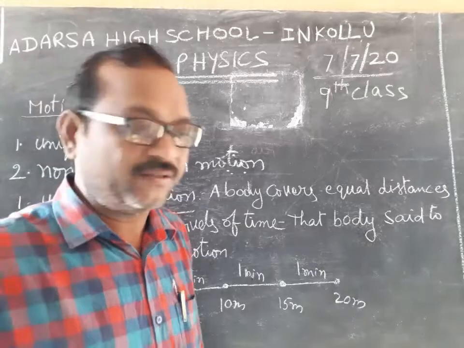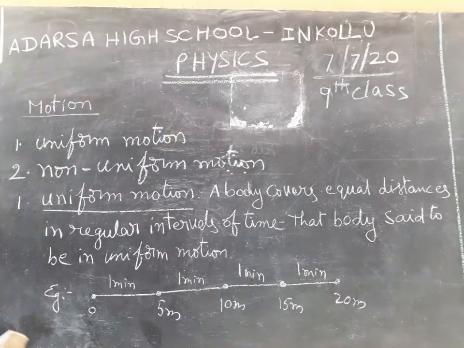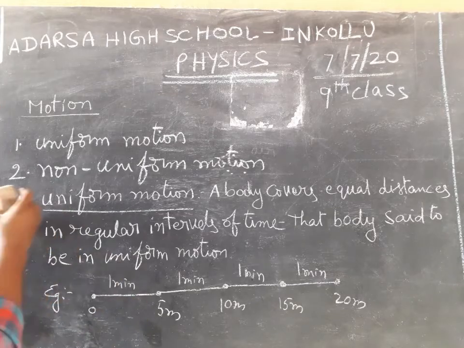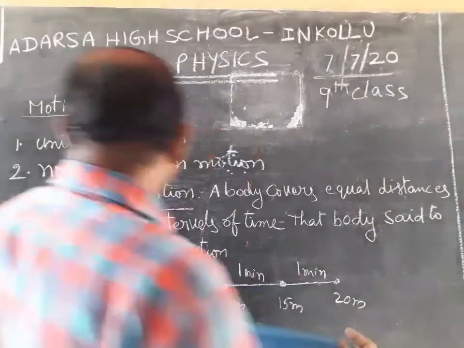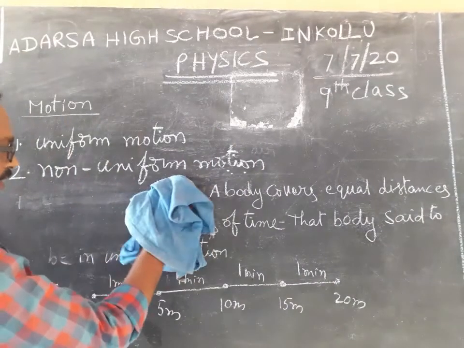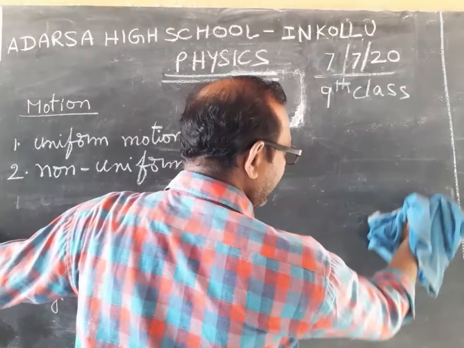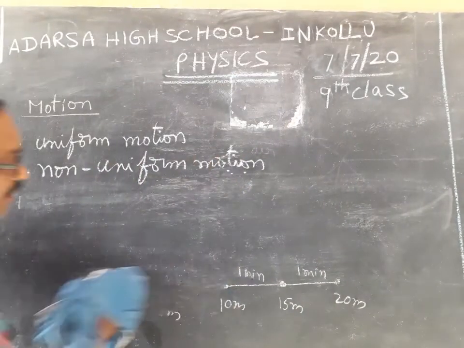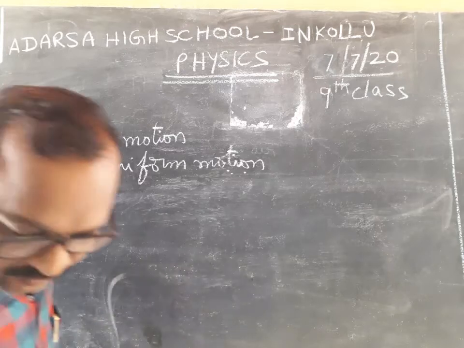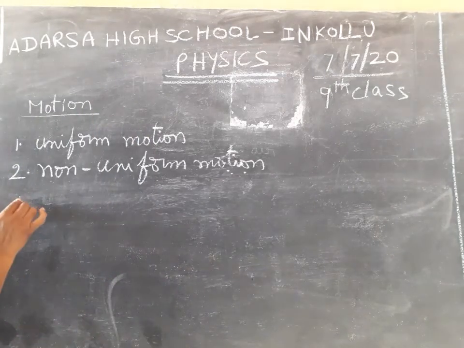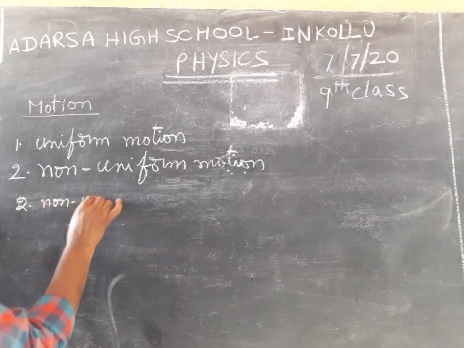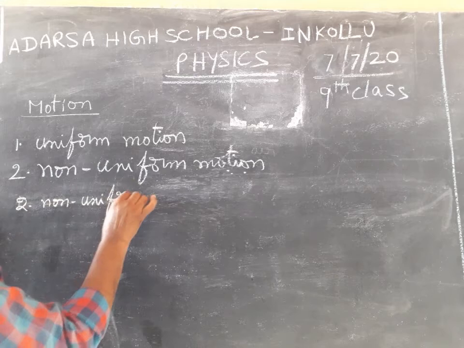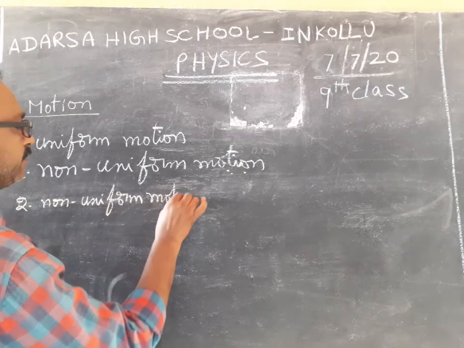Okay, have you understood? Now I am going to write about non-uniform motion. Non-uniform motion means a body covers unequal distances in regular intervals of time.